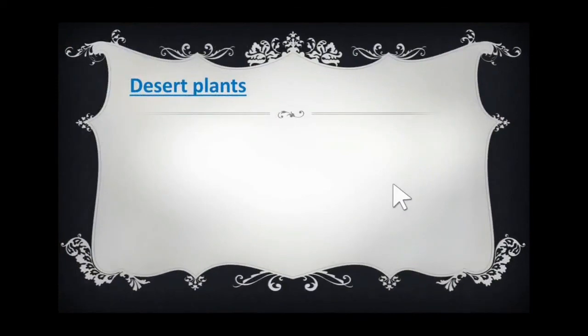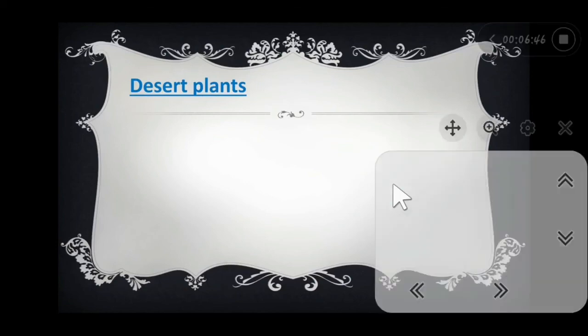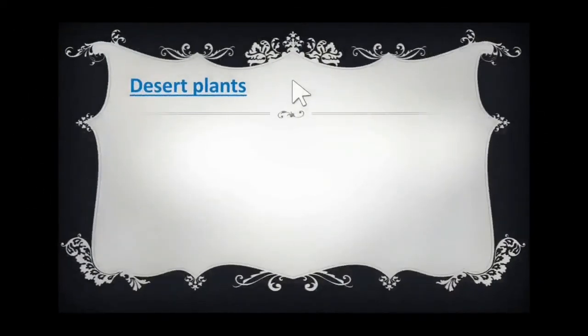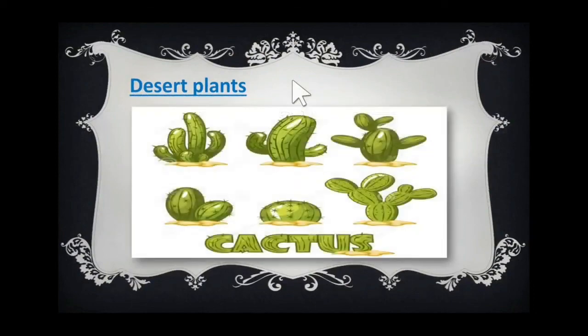Now, we said it before that every plant needs water. So what about desert plants? Will they get enough water? Yes. You know, for example, which is this plant? Cactus. Desert cactus actually it is.